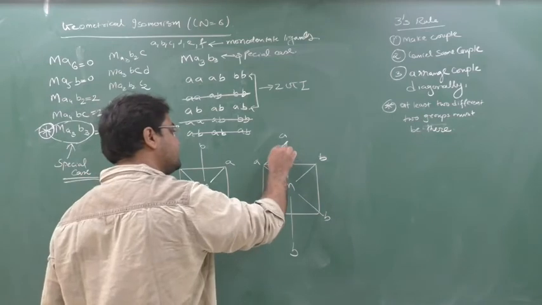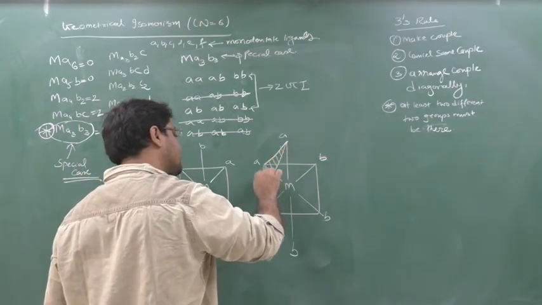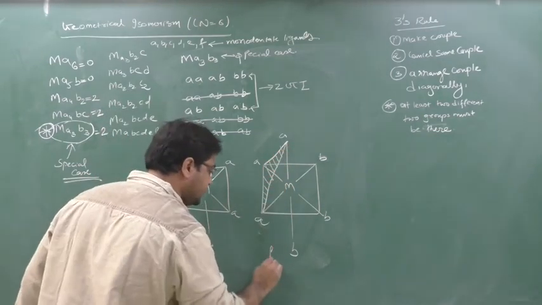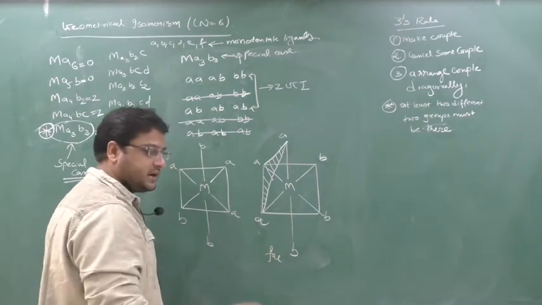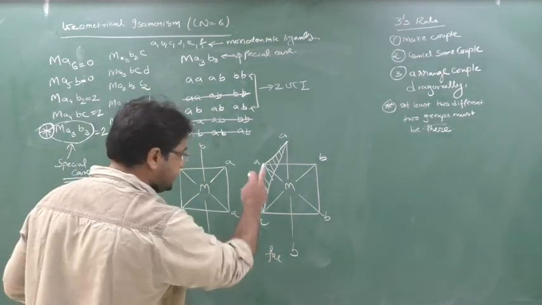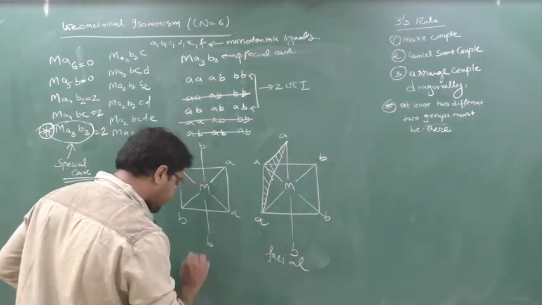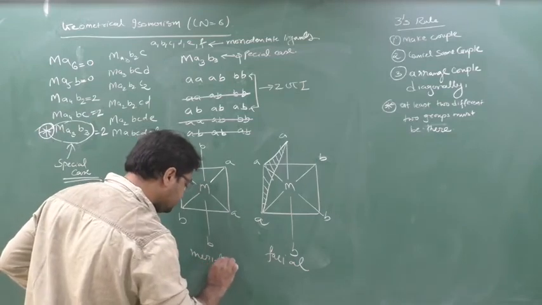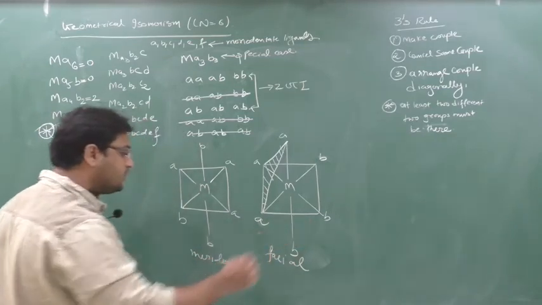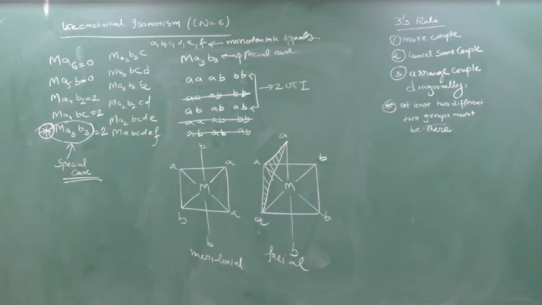This is the speciality. So this we say as a facial isomer. Now don't say cis and trans. Special case for Ma3B3, this is a facial and this is a meridional. So fac isomer, mer isomer. Okay, that is only the speciality, fac and mer.